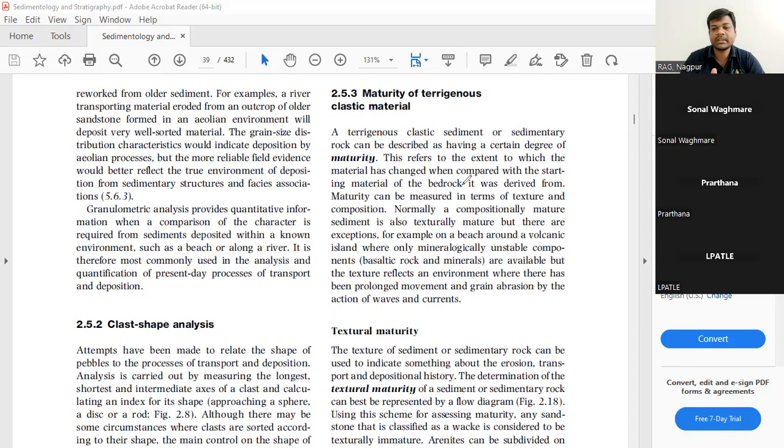First is textural maturity and another one is compositional maturity. What is textural maturity?